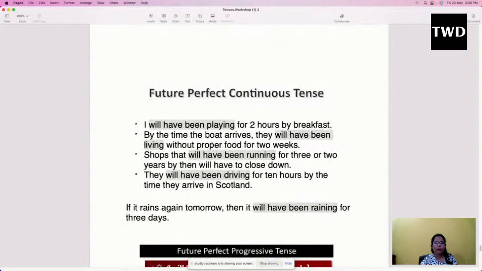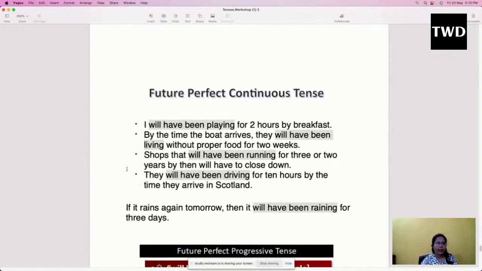Then moving towards future perfect continuous tense. The moment we say future perfect continuous tense, it means any action which would be continuous in a future time till a certain point of time. For example, I will have been playing for 2 hours by breakfast. Before breakfast I will start to play, and by breakfast I will complete playing for 2 hours. So a certain action is going to get completed within a certain time frame which has been given.